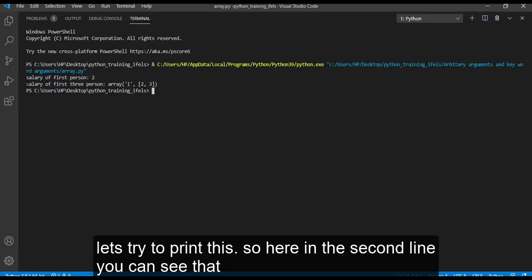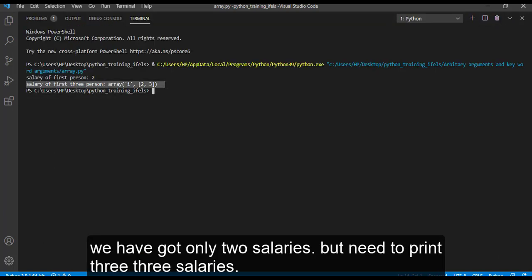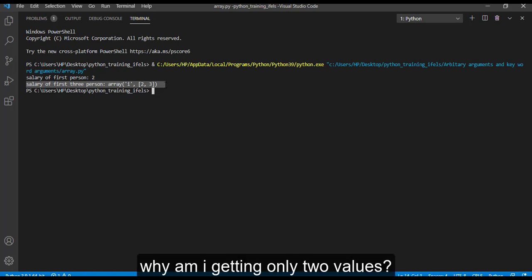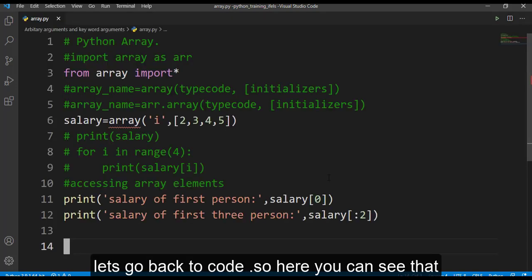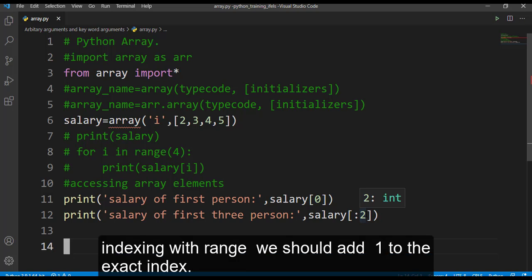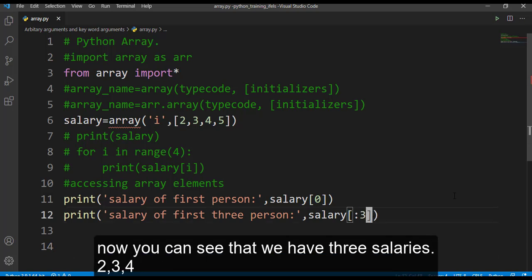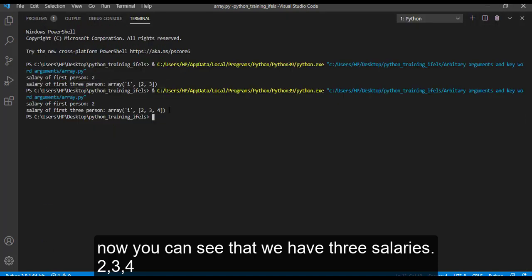Here in the second line you can see that we have got only 2 salaries, but we need to print 3 salaries, salaries of 3 employees. Why am I getting only 2 values here? Let's go back to code. Here you can see that in indexing we should always add one value plus. Now let's run this. Now you can see that we have got 2, 3 and 4 lakhs.